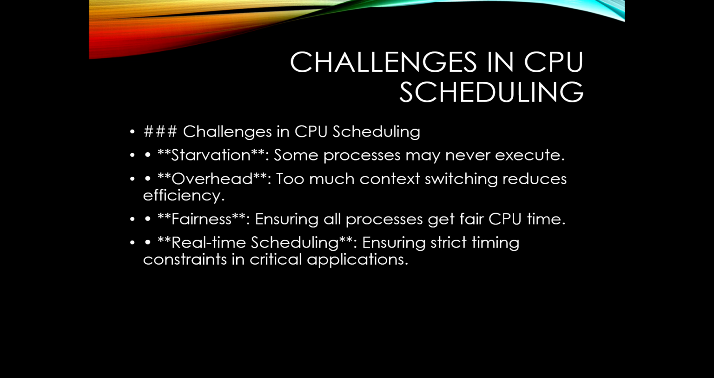And challenges in CPU scheduling. Even with great scheduling, there are some common problems like starvation, overhead, and real-time scheduling. Speaking about starvation, low priority processes may never run. Overhead: too many context switches slow the system. And real-time scheduling is nothing but systems with strict deadlines, like medical devices, that need a special scheduler.